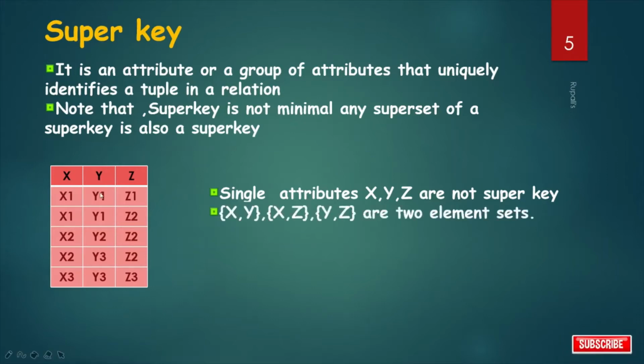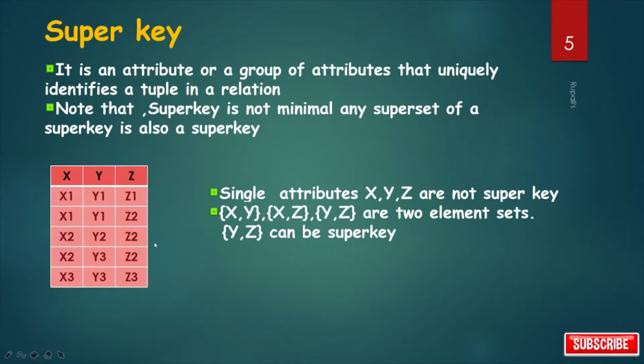Now xy, xz and yz are two element sets. Now see, for xy, x1, y1, x1, y1, first two rows. Repetitions are there. So this set is not a super key. For xz, x1, z1, okay, no repetition is there. x1, z2, no repetition is there.